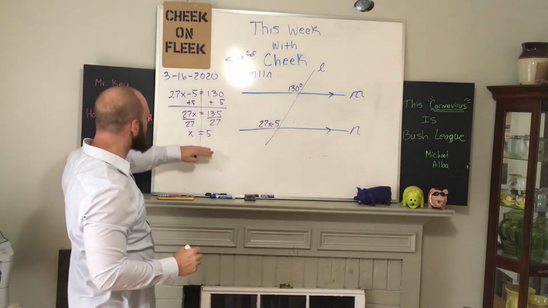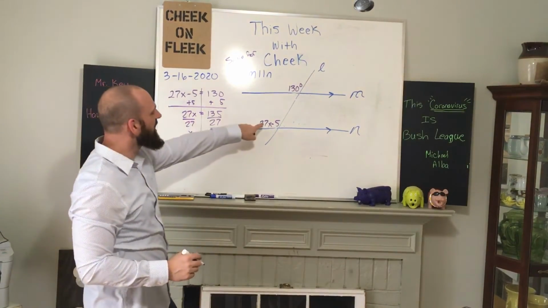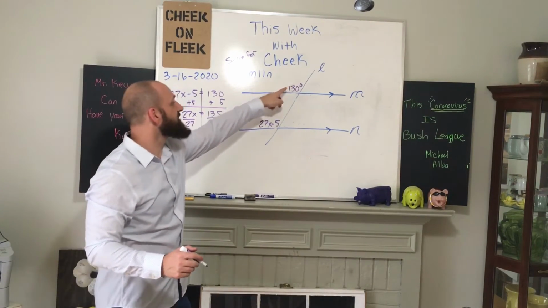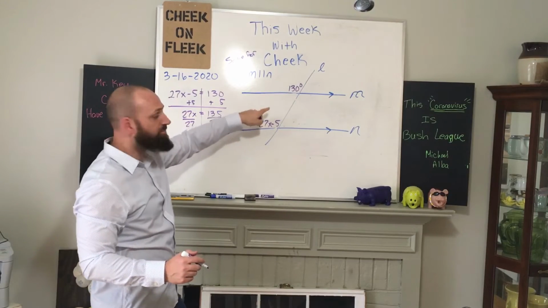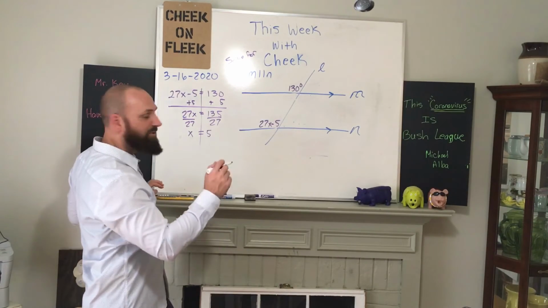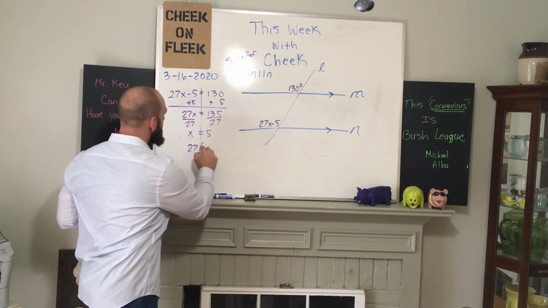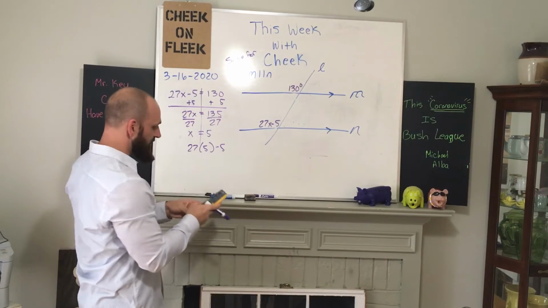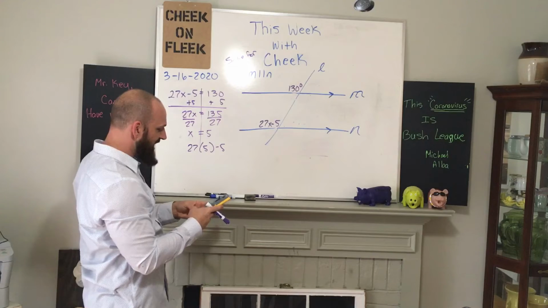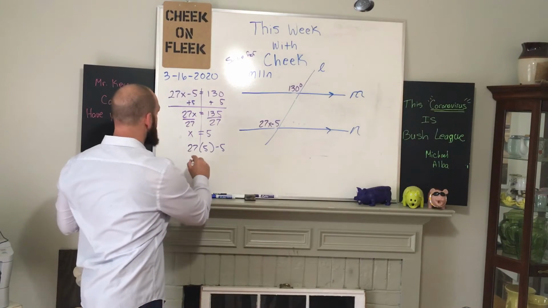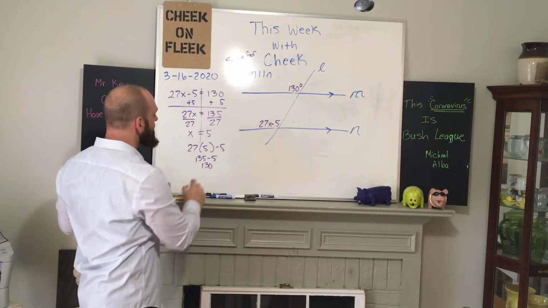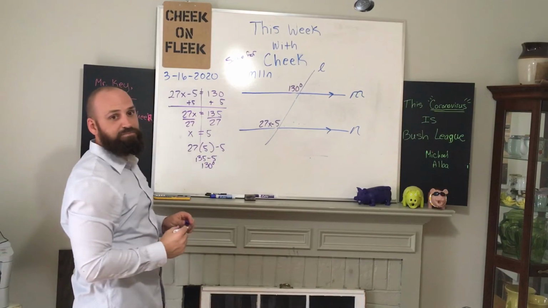Now that is the value of x. That does not give me that angle measure. You should know what that angle measure is, because these angles are congruent. Means they should have the same angle measure. But I'm going to plug in 5 for x and see what we get here. So 27 times 5 is going to give me 135. Minus 5 gives me 130 degrees.